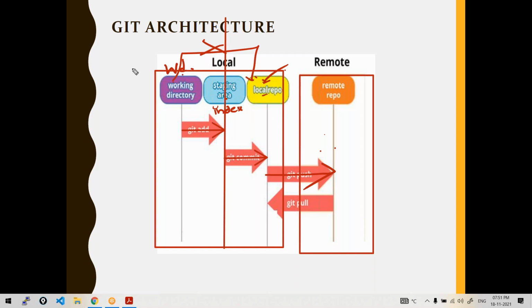Madam, I have one question. Yes. If you want to take the data from the remote, is it the same vice versa? Like remote to local, local to staging area and working directory? No. From remote to local, you can get the changes. Remote repository to local repository, this is direct, okay, you can get the changes.